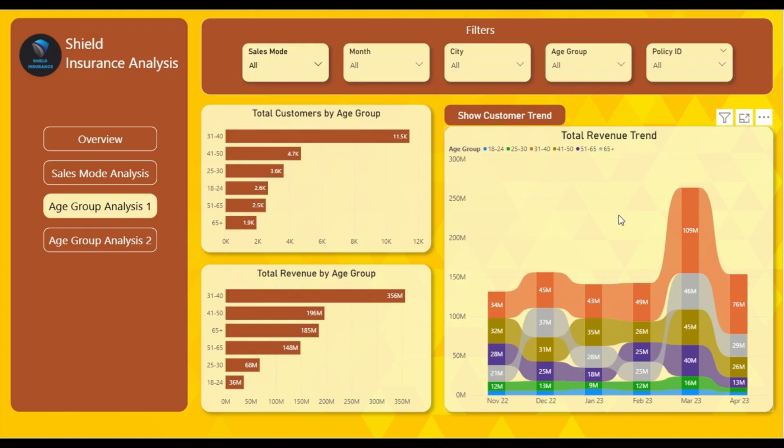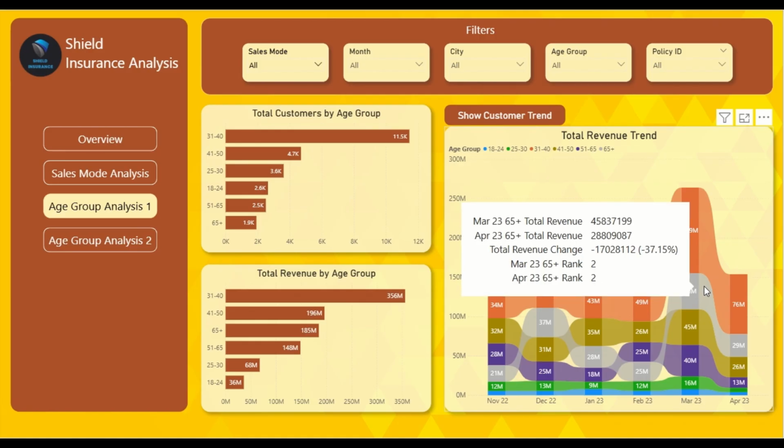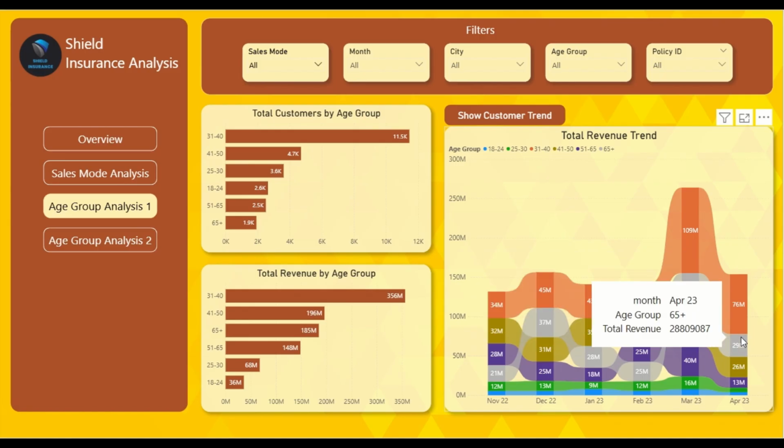Here you will see that the age group here too is consistent in generating the highest amount of revenue over the months, and the age group 65 plus, which was at fourth position in February 2023, rose to second position in generating a high number of customers in March 2023 and remained at that position in April 2023.